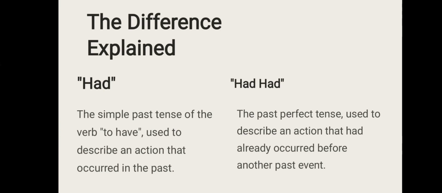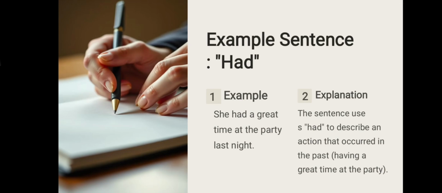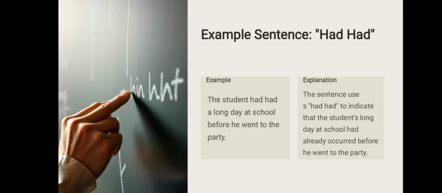"Had", the simple past tense of the verb "to have", is used to describe an action that occurred in the past, while "had", the past perfect tense, is used to describe an action that had already occurred before another past event. Example sentence of the word "had": She had a great time at the party last night. The sentence uses "had" to describe an action that occurred in the past, which is having a great time at the party.